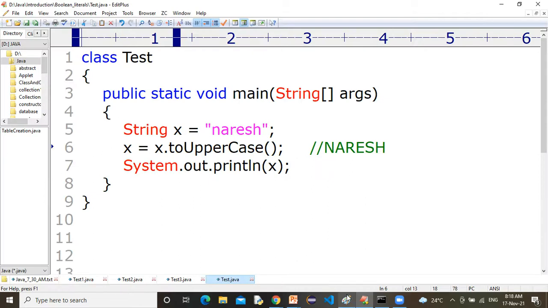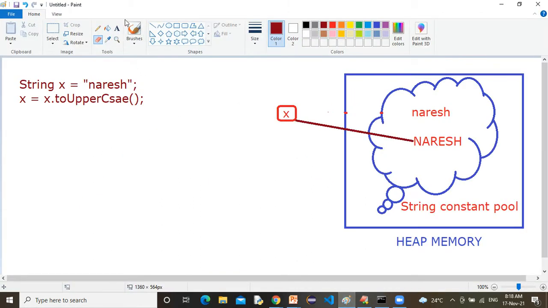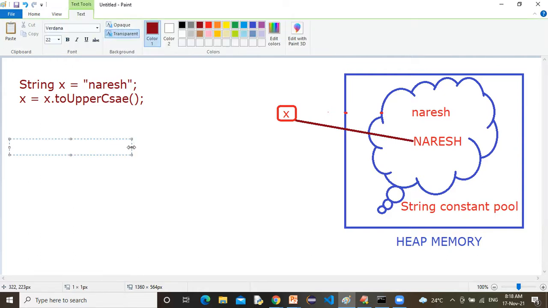Very simple, single line conclusion. Strings are immutable in Java. Immutable, that is unchanged, unchanged in Java.